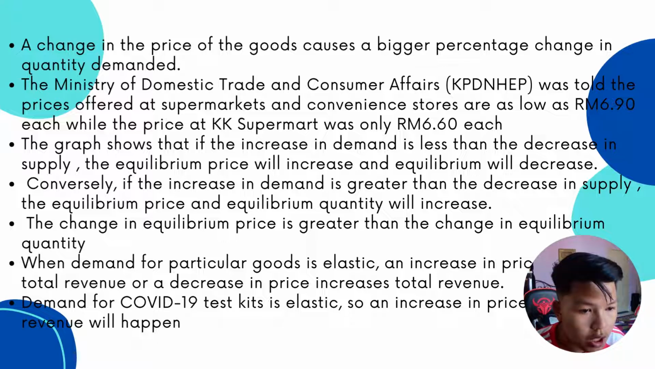The graph shows that if the increase in demand is less than the decrease in supply, the equilibrium price will increase and equilibrium quantity will decrease. Conversely, if the increase in demand is greater than the decrease in supply, the equilibrium price and equilibrium quantity will increase. The change in equilibrium price is greater than the change in equilibrium quantity when demand for particular goods is elastic, and an increase in price reduces total revenue, or a decrease in price increases total revenue. Demand for COVID-19 test kits is elastic, so an increased price will reduce total revenue.